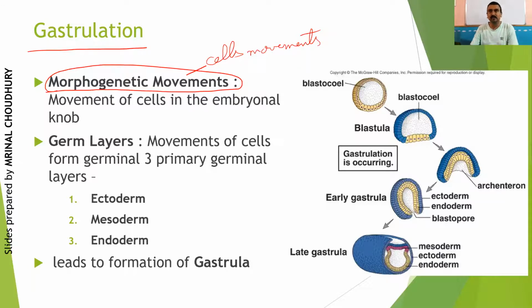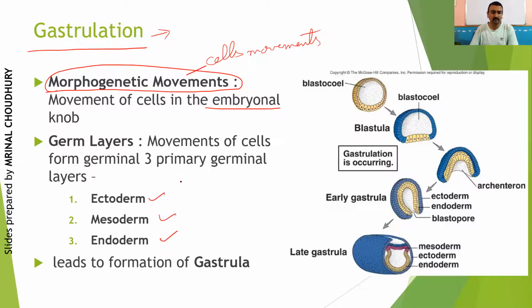Yes, during cancer formation, again these cells move. That's why many times we say this is somewhat similar to the carcinogenesis process, during which cells suddenly get separated from the tissue and start moving. But that does not happen in an adult normal tissue. Only during gastrulation can it happen. So the cells of the embryonal knob move here, and when they move, they form the germ layers, which are called ectoderm, mesoderm, and endoderm.